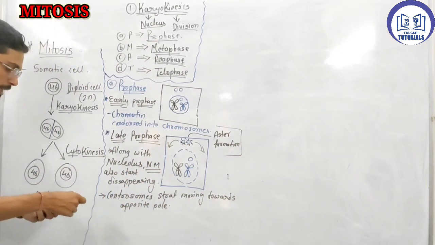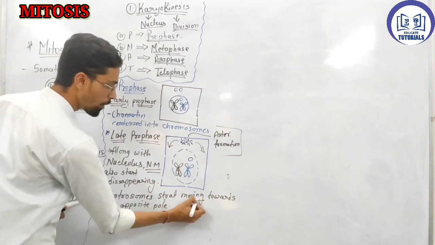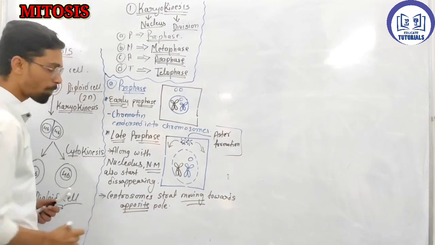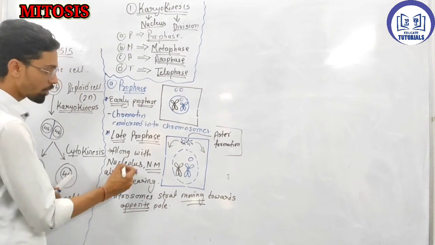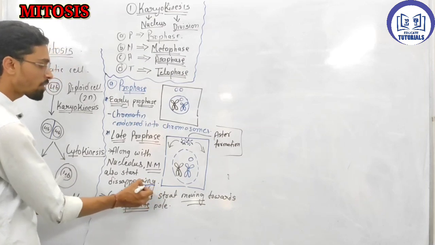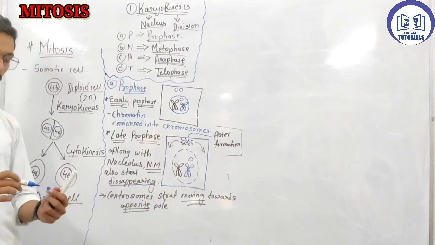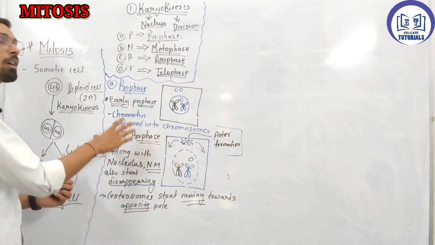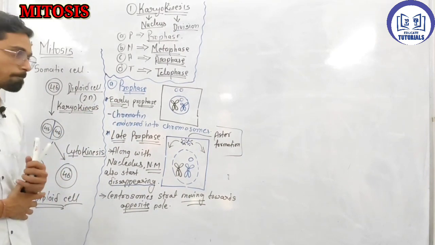So just keep in mind, they move towards the opposite pole, and here the nucleus and nuclear membrane disappear. This is the point you can remember for late prophase.